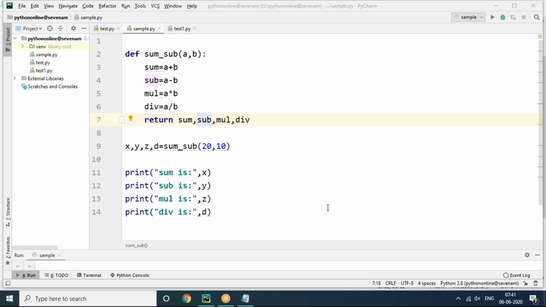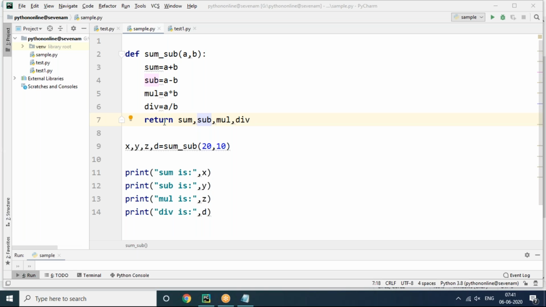Sir, even if you don't use print, it will return the output. No, sir, as we are using return. Yes, it will return, but you are not going to take the values. Even if you don't use print, it will return the value. It will return, but are you printing? Are you showing the output? It will return to the calling place both ways, but you are not going to print.